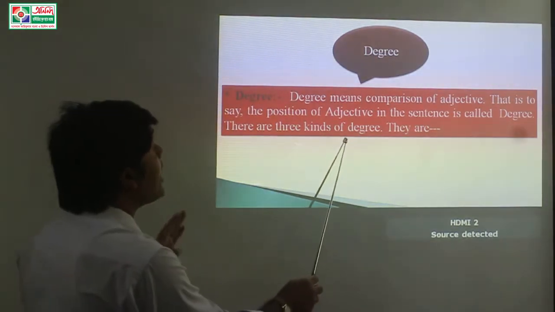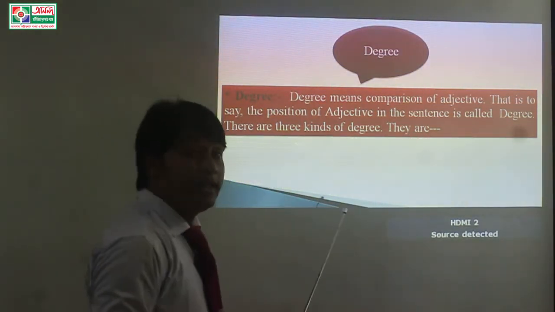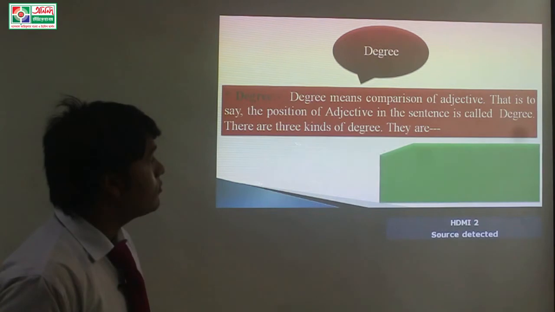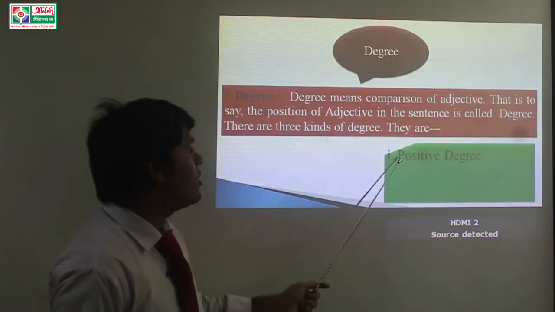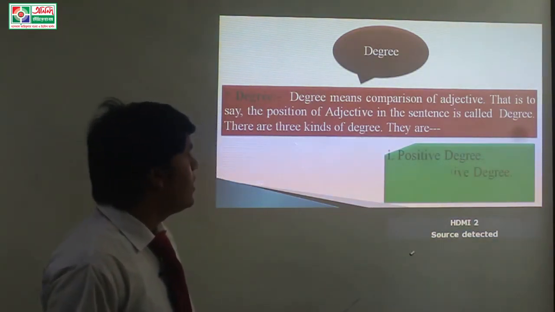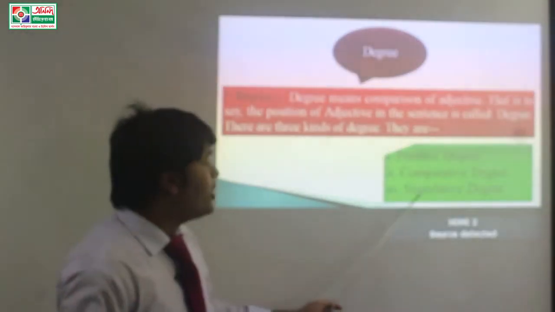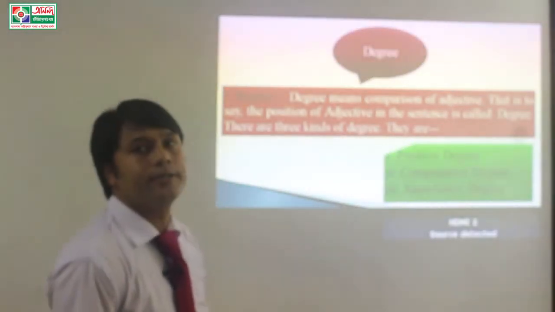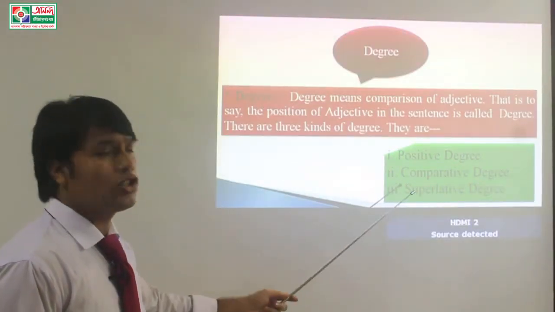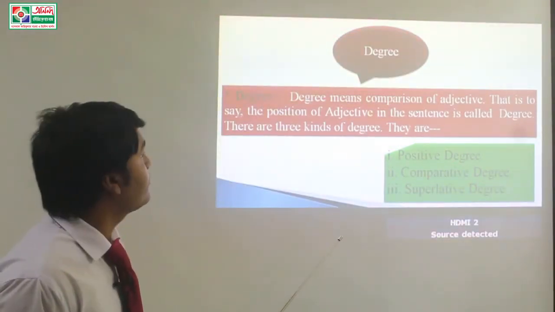There are three kinds of degree. They are: number one, positive degree. Number two, comparative degree. Number three, superlative degree. Okay, let's go know the details.